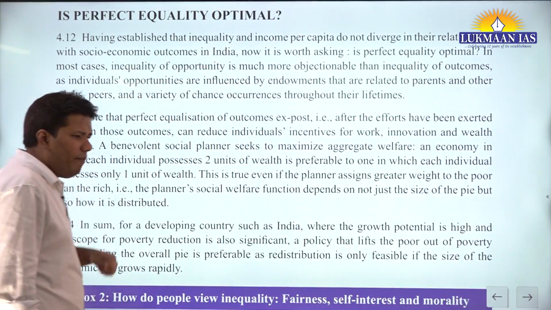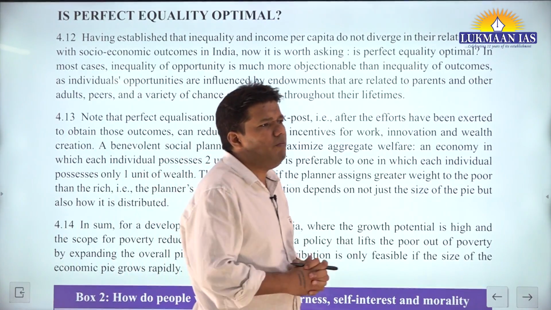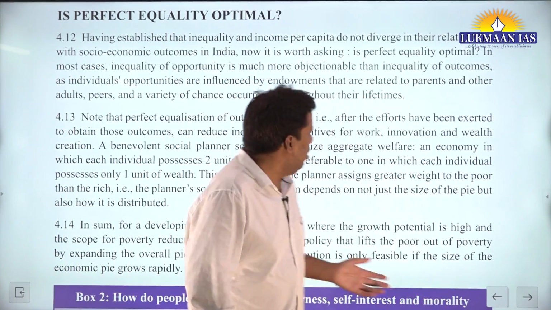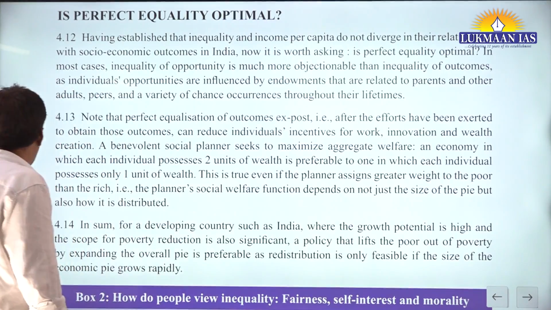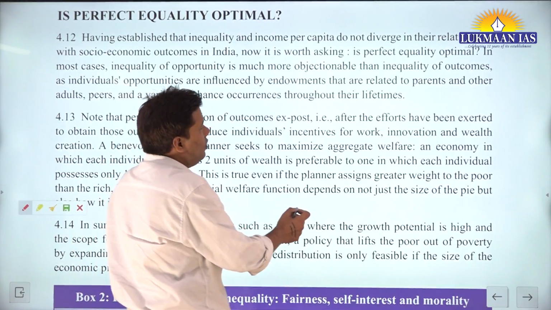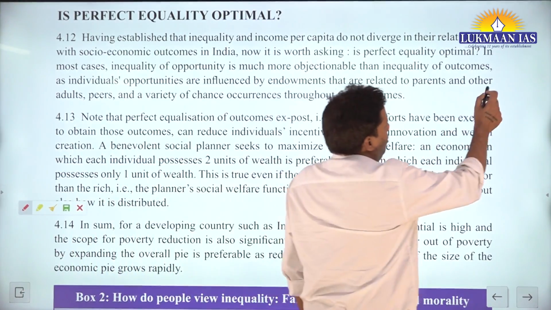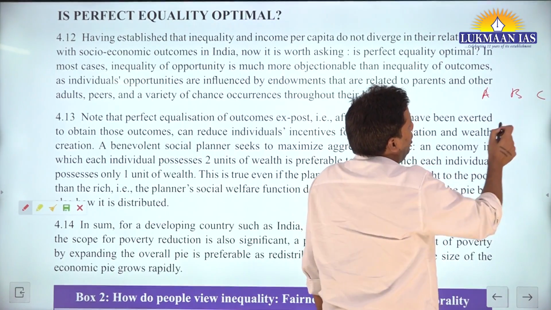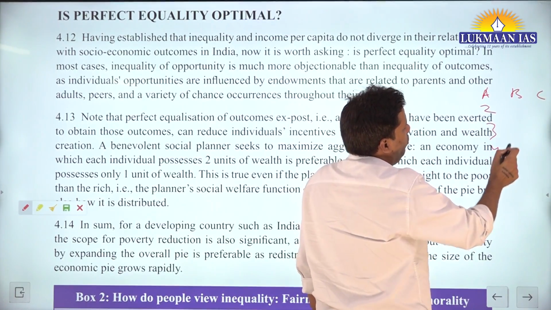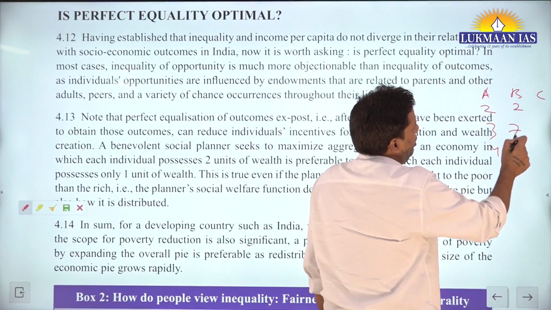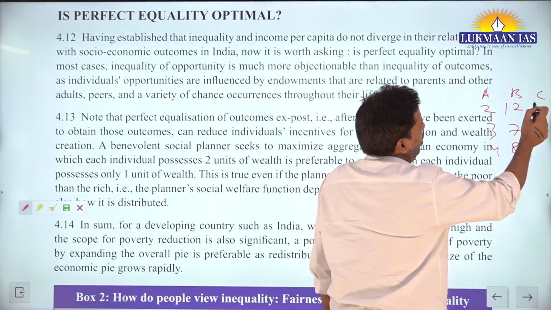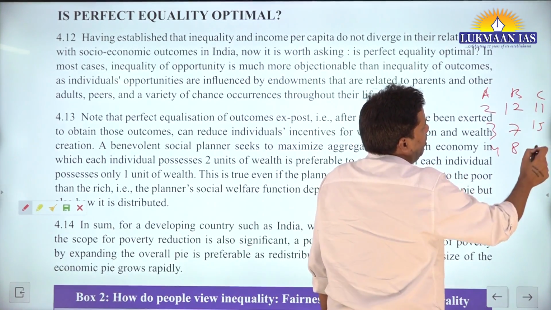His concept is also compared with maximin. Let's say there is a function, and there are 3 states, A, B, C. The values are 2, 3, 4 for A, 7, 8, 12 for B, and 11, 15, 6 for C.